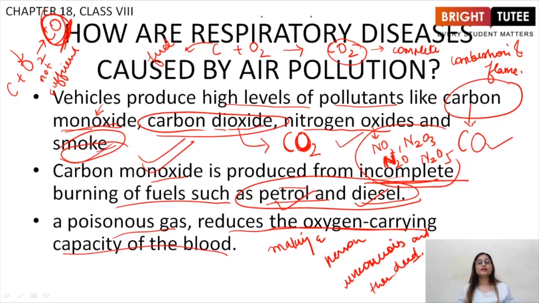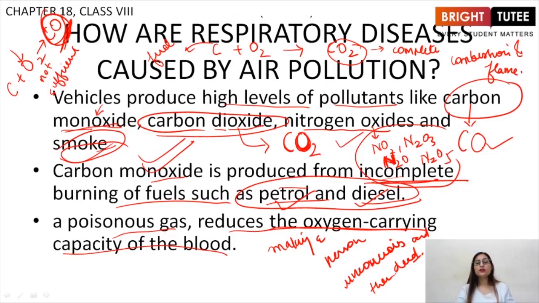If there is carbon monoxide supply in a room, you should never sit in that room, and that is why it is advised that you should never burn any wood or any dung cakes in your room, which is a closed room and there is not enough supply of oxygen. Then what happens is, instead of carbon dioxide, carbon monoxide is produced, which is poisonous, and it ultimately will harm you, right?